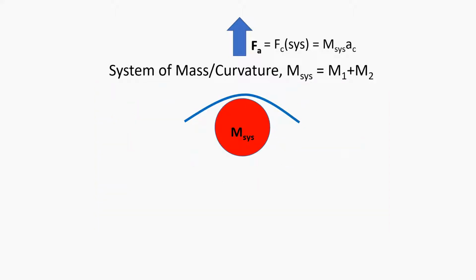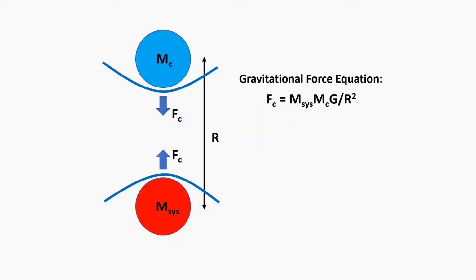which we will apply Newton's law to, giving us an equation relating this force to the mass of the system and an acceleration term, the acceleration of curvature, AC. Right now we won't bother with the plus-minus directionalities as it's not yet relevant. Now let's construct a model where our system's curvature force is being generated by a gravitational attraction from another mass, mc, through a distance r in this yet-to-be-identified dimension.